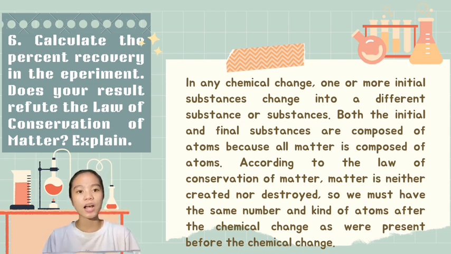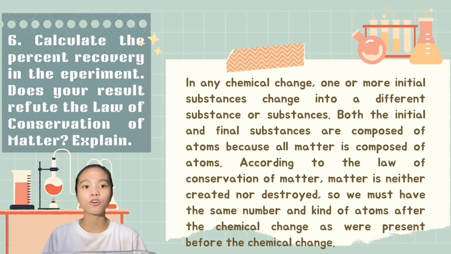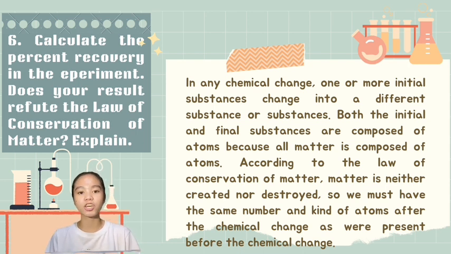Both the initial and final substances are composed of atoms because all matter is composed of atoms. According to the law of conservation of matter, matter is neither created nor destroyed. So we must have the same number and kind of atoms after the chemical change as were present before the chemical change. All chemical reactions are chemical changes.